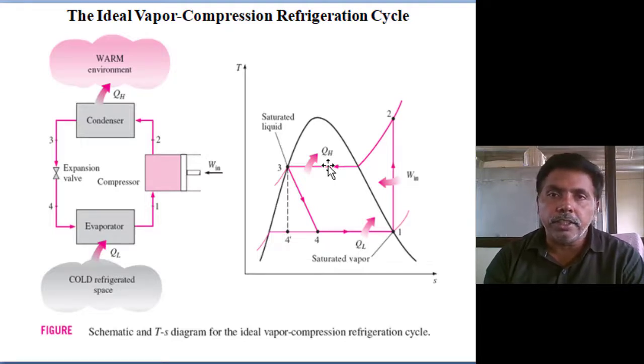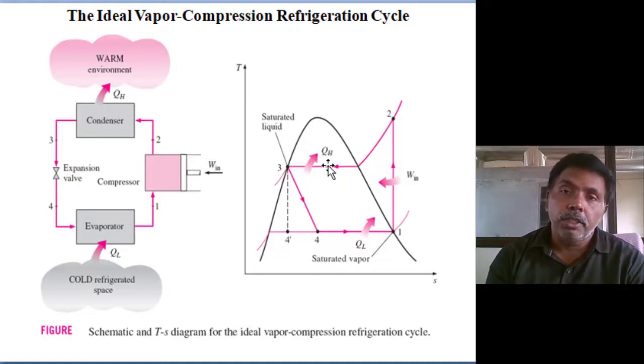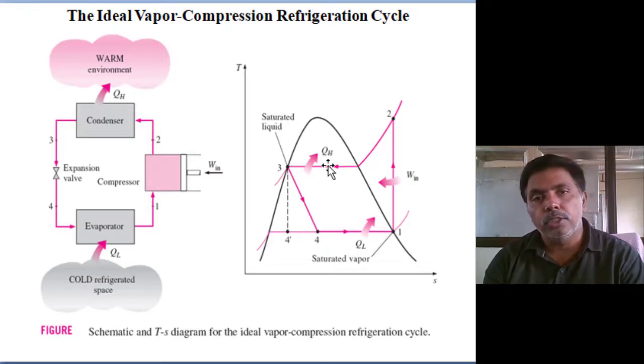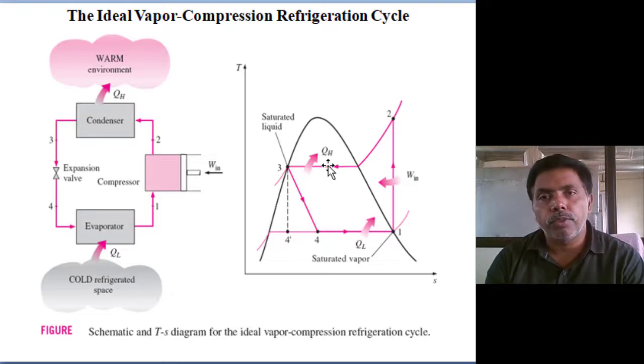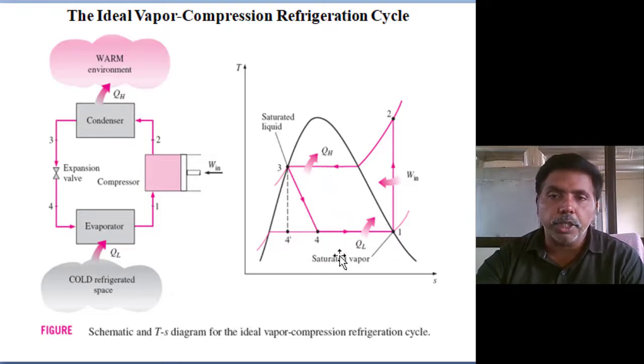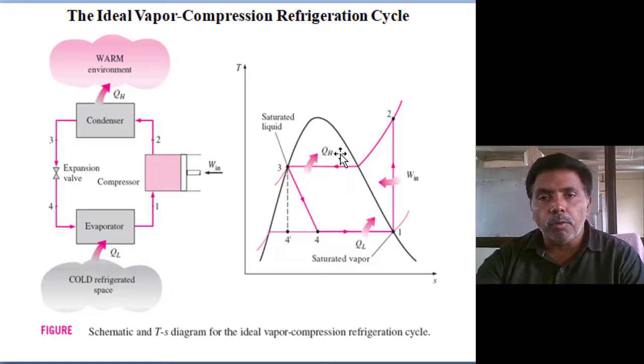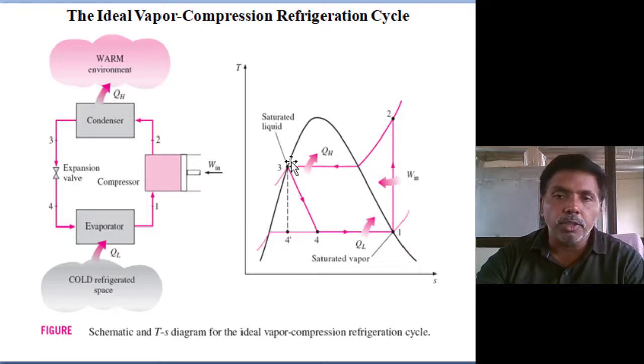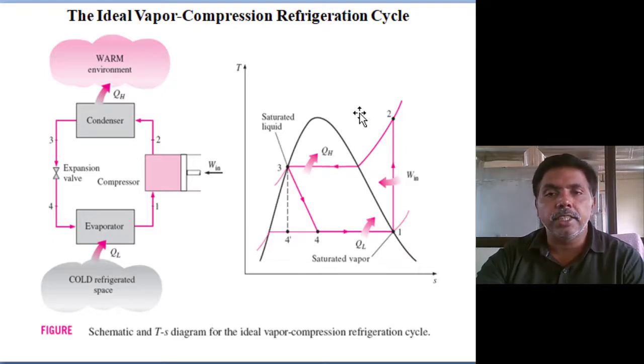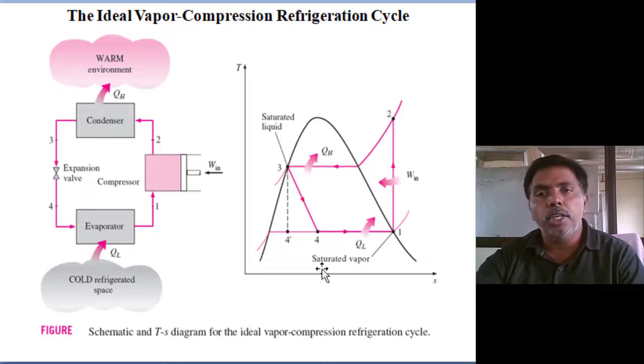The refrigeration or air conditioning system will work in winter very well. But come to the summer, the condenser temperature equals the ambient temperature. So heat rejection is not taking place, so heat absorption also will not take place. So we maintain a large pressure difference, meaning condenser pressure. The target of condenser pressure means the condenser temperature must be 10 degrees or 5 degrees higher than the ambient, then only we will get good heat rejection. Then that fresh charge again absorbs the heat from the evaporator and we do the cyclic operation.